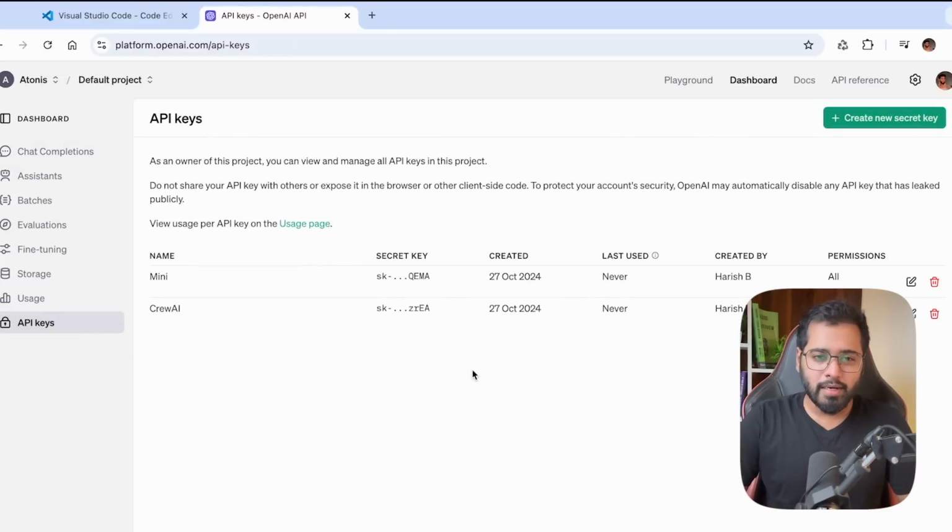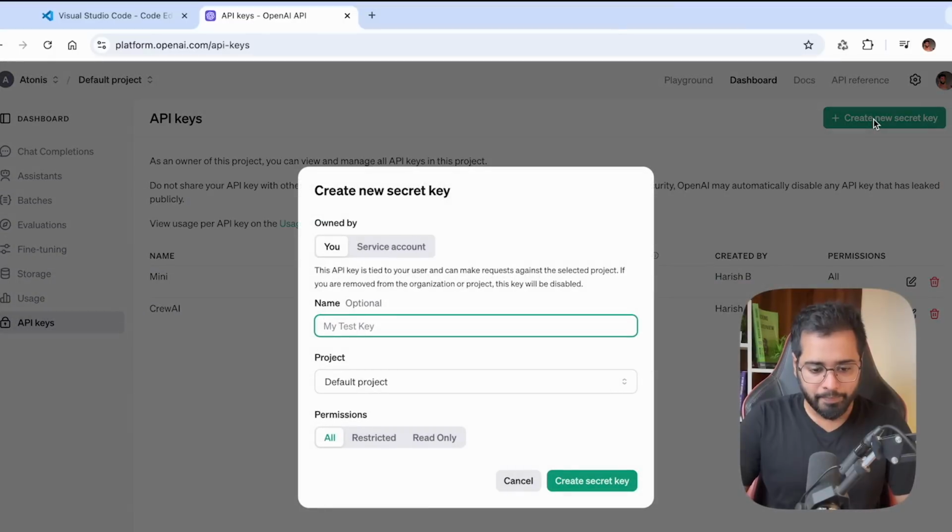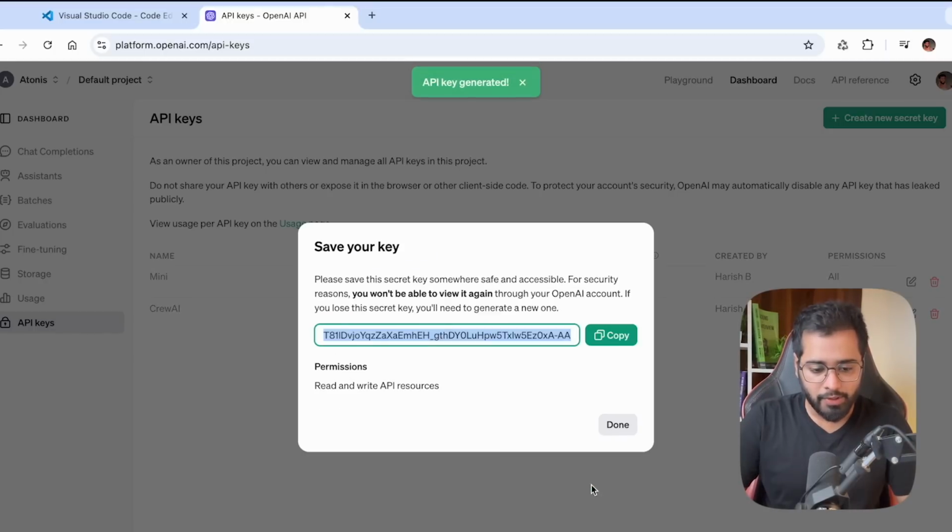So if you've never created a key before, you might see an empty list right here. So let's actually go ahead and create a new one by clicking on this button. I'm going to name it LangChain tutorial. I'm going to leave the permissions as all, and let's go ahead and create it. All right, so we have it right here.